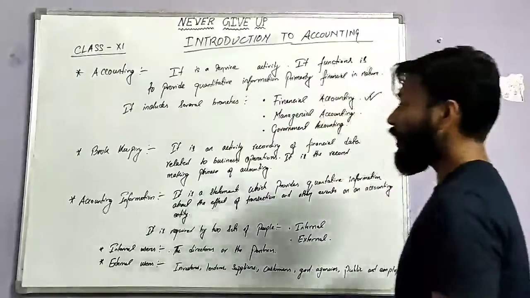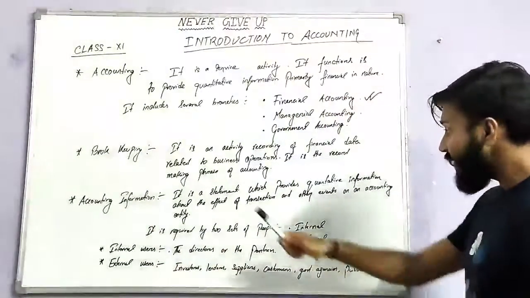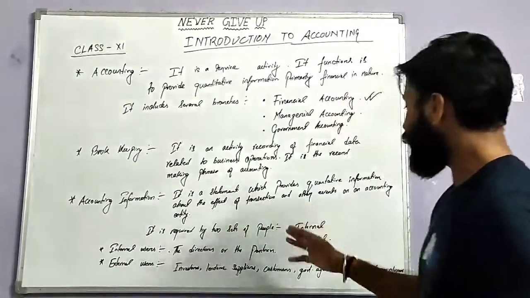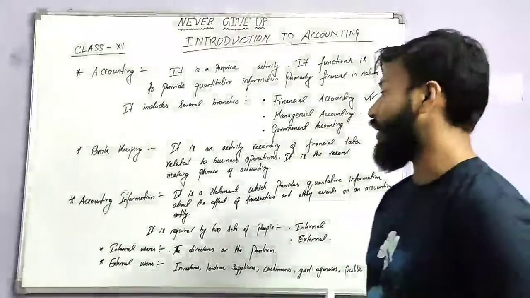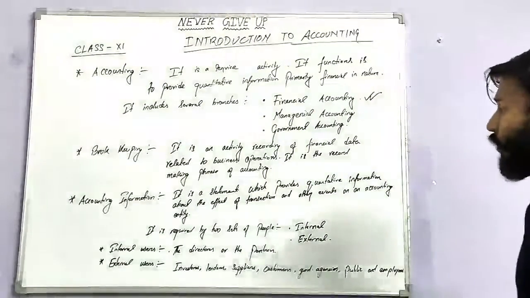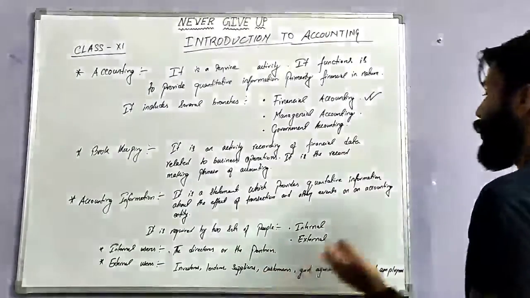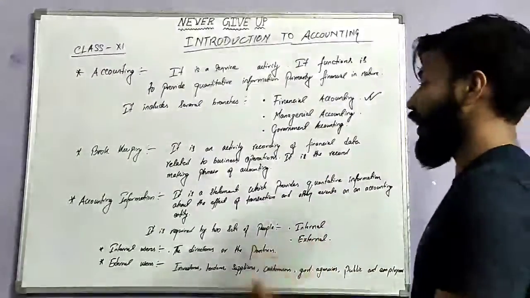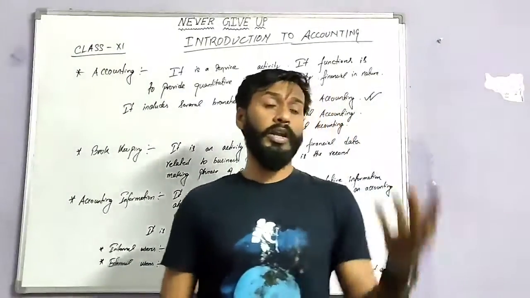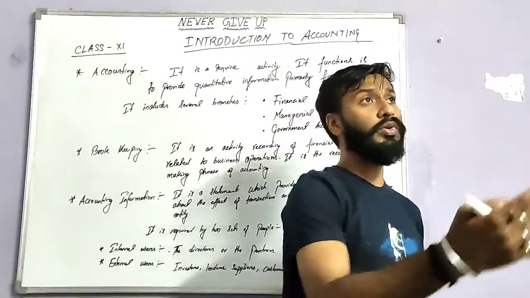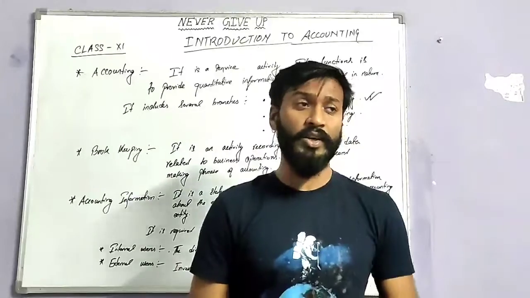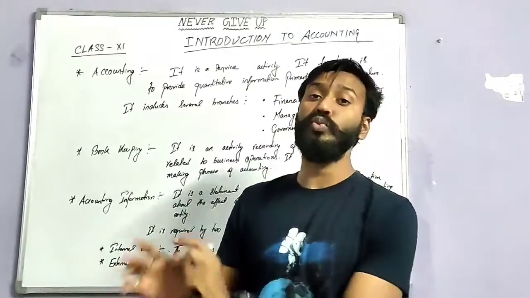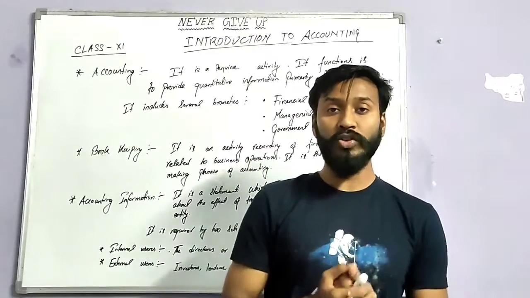Understood? Next is what? Accounting information. It is a statement which provides quantitative information about the effect of transactions and other events on an accounting entity. Same thing, whatever we purchase, whatever we sell, whatever the expenses, we will take the correct information and record it in the books of accounts.